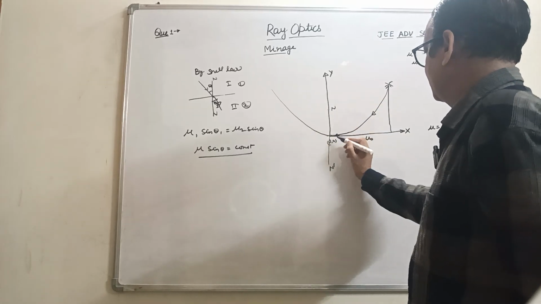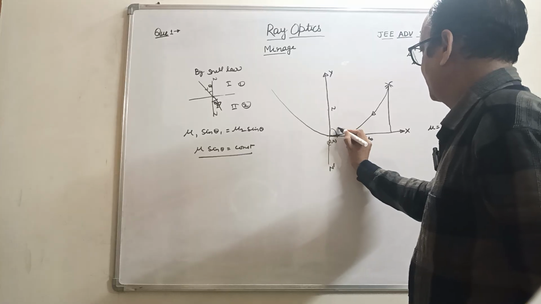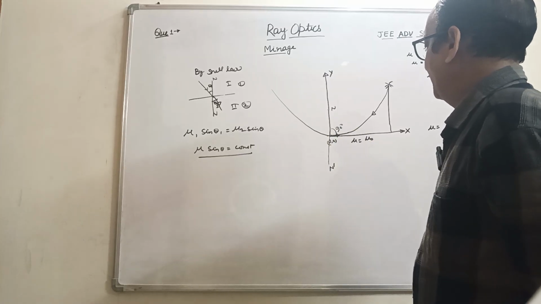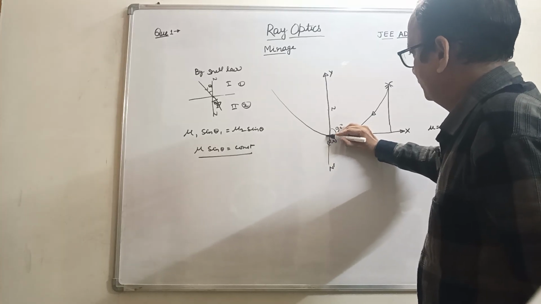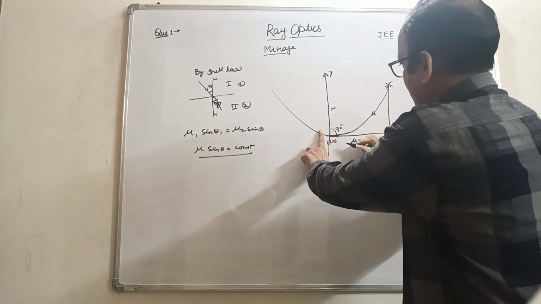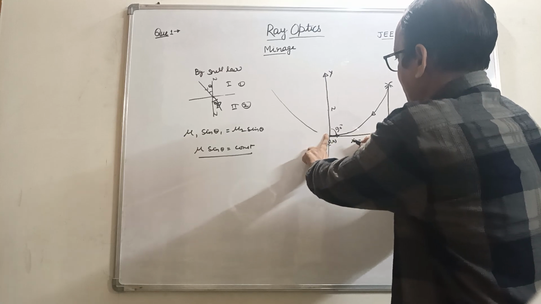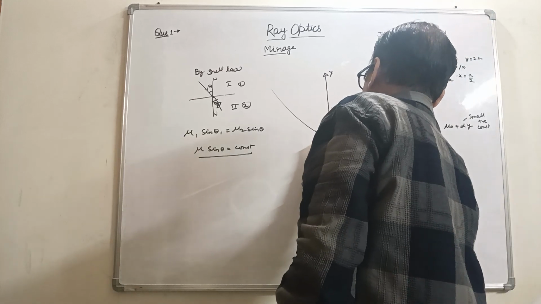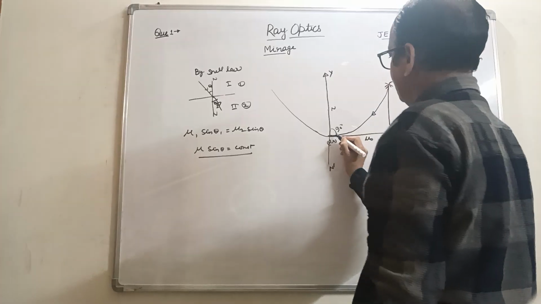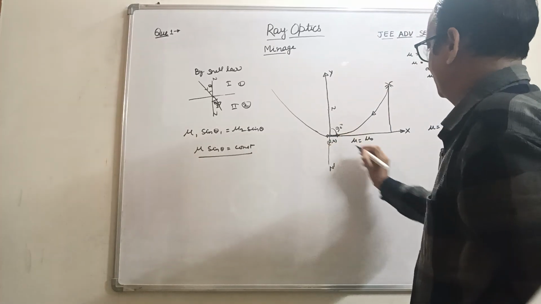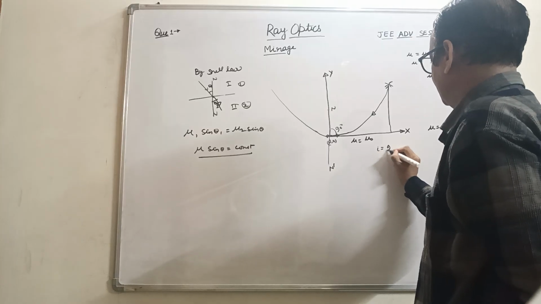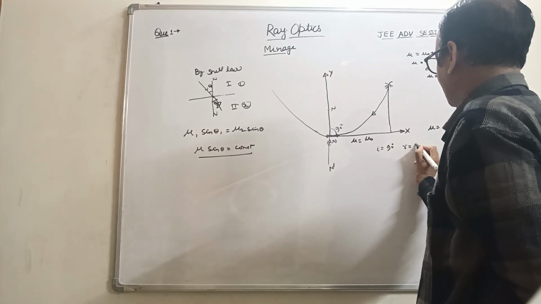Here the incident ray makes an angle of 90 degrees, and in that particular portion the refracted ray also makes an angle of 90 degrees. So i is equal to 90 degrees and r is also 90 degrees.